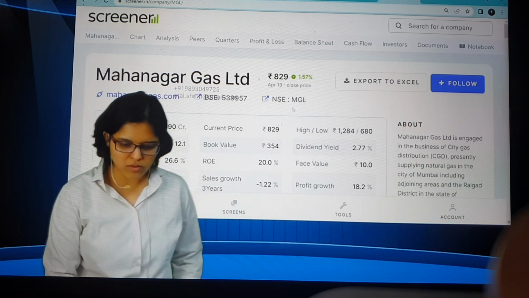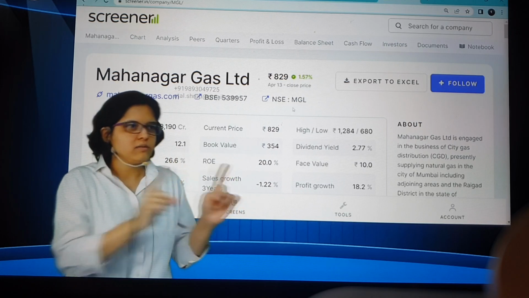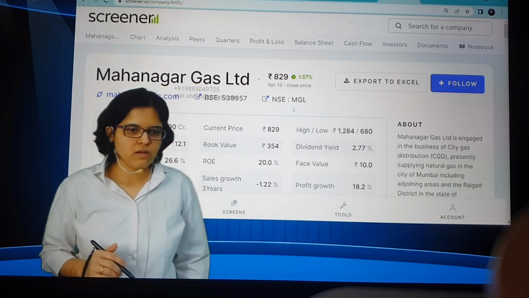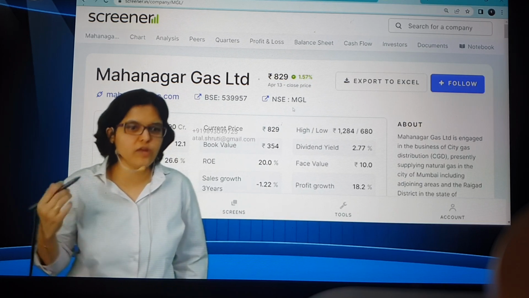Is it greater than 15,000 crores? No. So what you can do is just write down, do a column: market cap, MGL, IGL. What is it for MGL? 8190. So we are not going to rate it specifically.